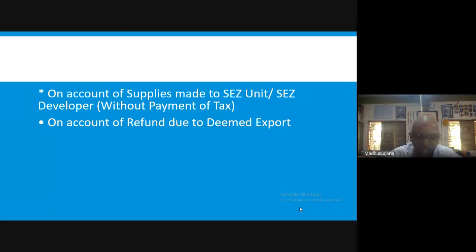Though they are not real exports, they are considered as exports, deemed exports, to encourage certain sales or certain manufacturers by claiming the tax incentives. So in case of deemed exports also, the suppliers can claim for refund of tax paid on outward supplies.